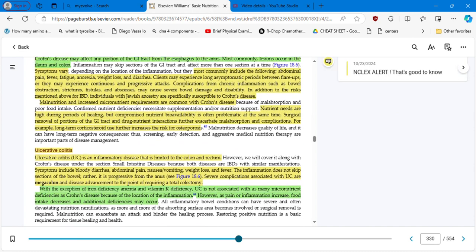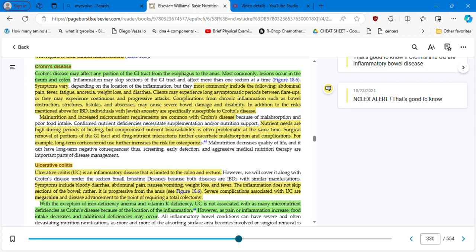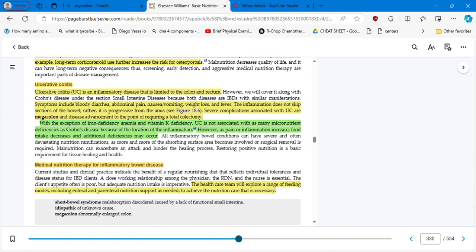In summary, Crohn's can affect any portion of the GI tract from the esophagus to the anus. Now, ulcerative colitis is also an inflammatory disease, but it is limited to the colon and rectum. It's something different. One involves the ileum and the colon, and this one is only the colon and the rectum.